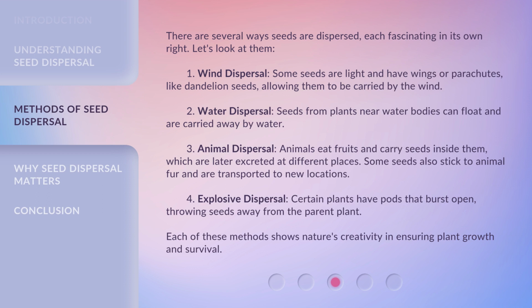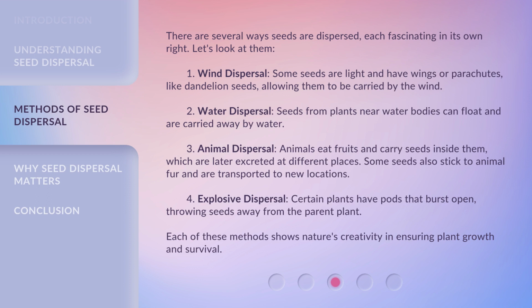There are several ways seeds are dispersed, each fascinating in its own right. Let's look at them. 1. Wind dispersal. Some seeds are light and have wings or parachutes, like dandelion seeds, allowing them to be carried by the wind. 2. Water dispersal. Seeds from plants near water bodies can float and are carried away by water.